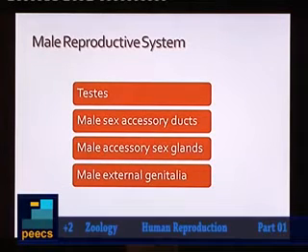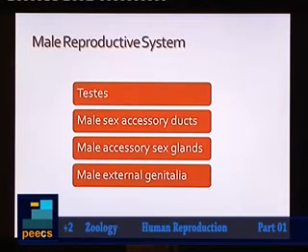Then the second component is called the male accessory ducts. You know, the male accessory ducts, they are the ducts through which the sperm cells will move. After their formation in seminiferous tubules, the sperm cells are moving through a series of ducts, and these series of ducts, we call it as the male accessory ducts.